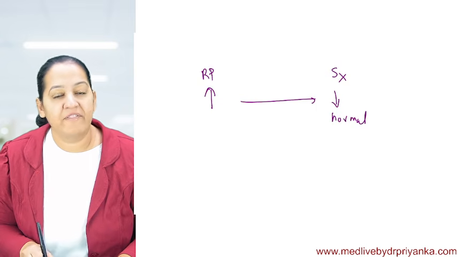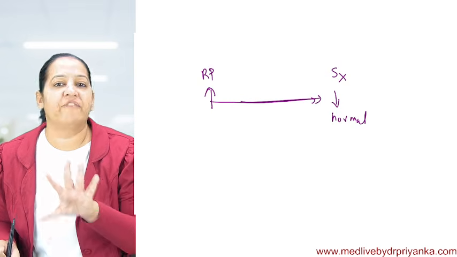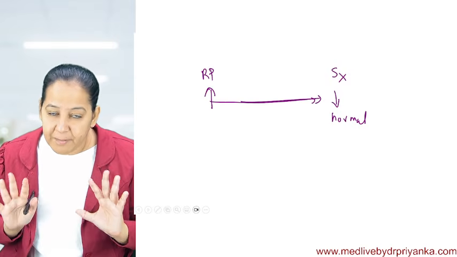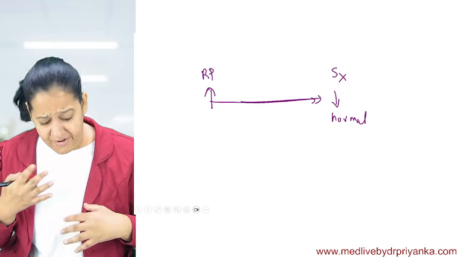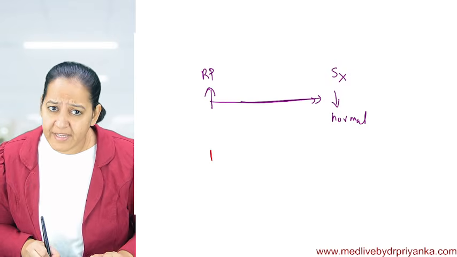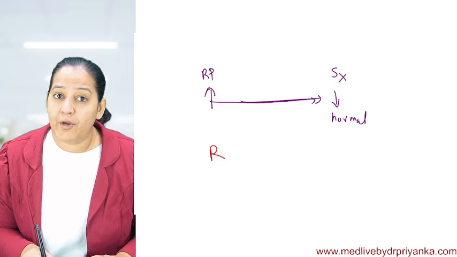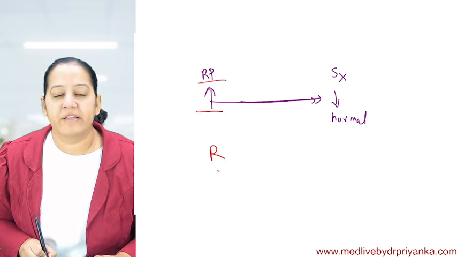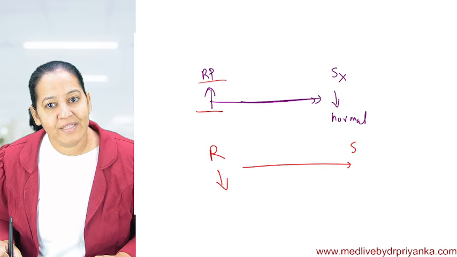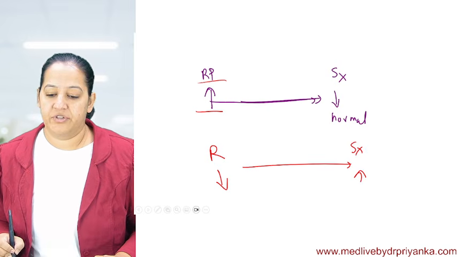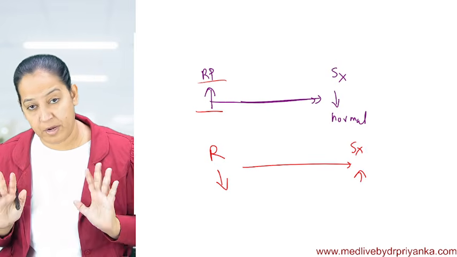I will not reduce it below normal. I will reduce it to such a level that it becomes normal, and fix it. So this is the ultimate motto. Refractive power is inversely proportional to radius of curvature. So in myopia, refractive power is more, but radius of curvature is less. By doing surgery, I will increase the radius of curvature. I hope I'm crystal clear in my concept.